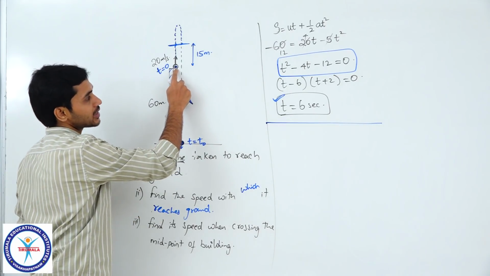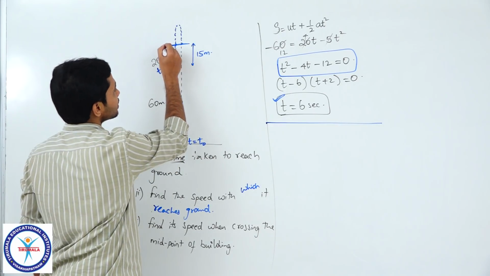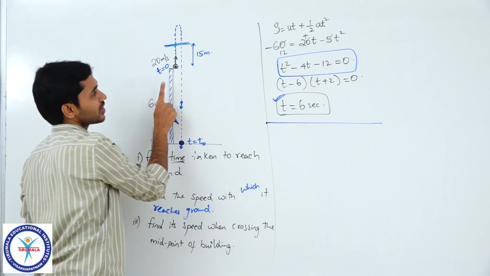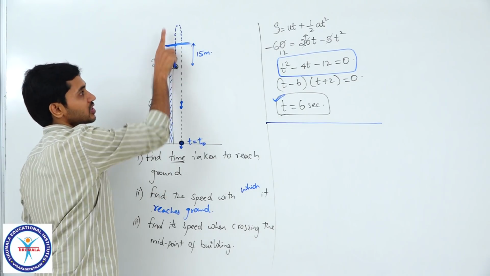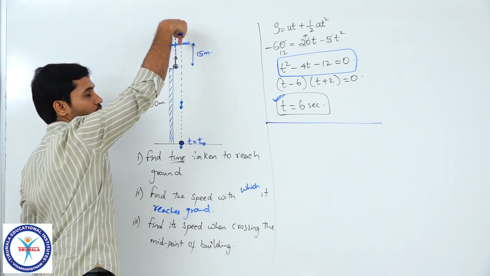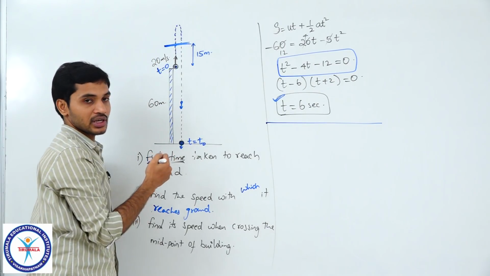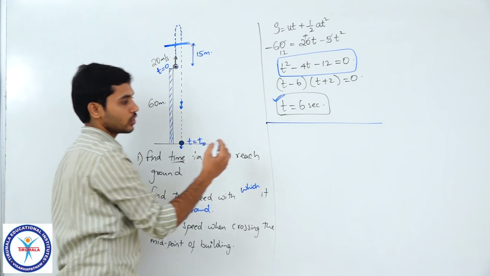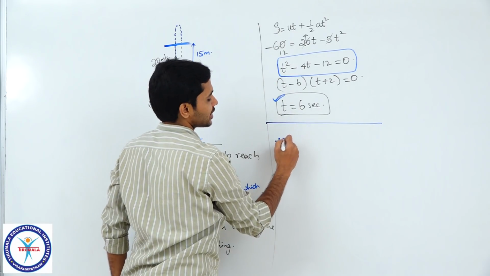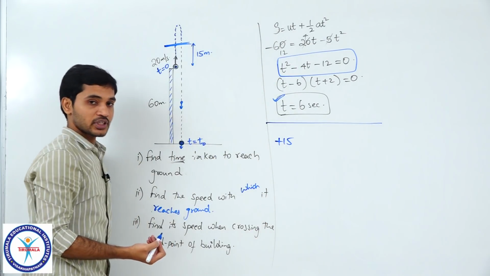So, here the particle starts from here and it should reach this level, right? It does not matter whether it is going up on this side or coming down on this side. We need to find out when it reaches this particular level, which is 15 meters above. So, because it is above, I will substitute displacement as plus 15. Clear?